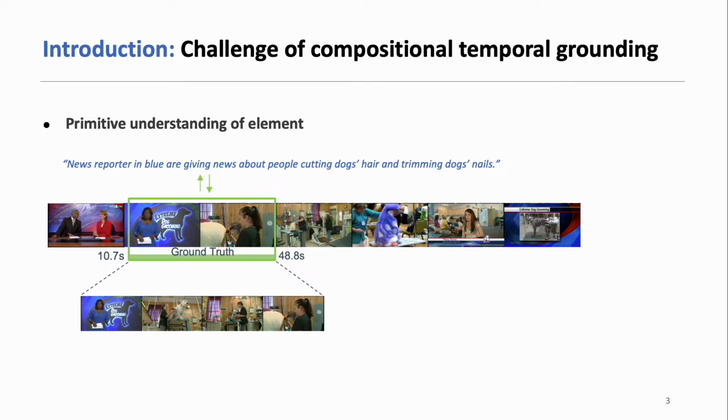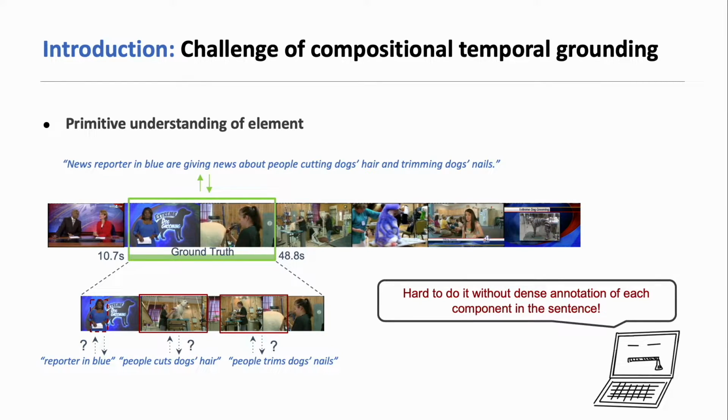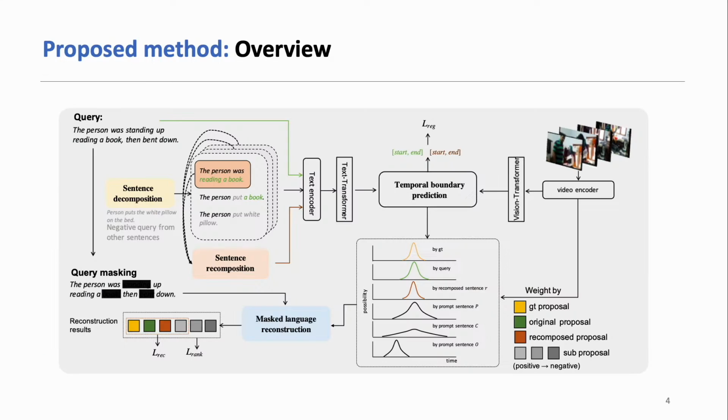However, we do not have a dense annotation of each component in the sentence. For example, the current form of annotation does not provide where exactly the reporter in blue is, or when the people trim the dog's nail. To address the pre-mentioned challenges, we propose a method based on decomposition and reconstruction. Here is an overview of our method. We will introduce each part in detail in the following slides.